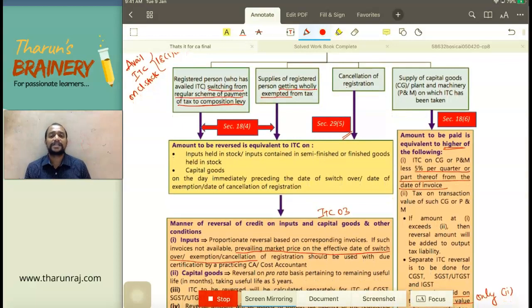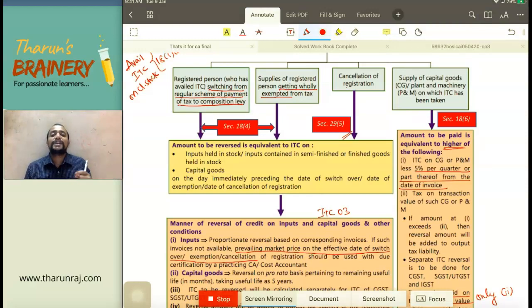When 18 subsection 6 is applicable, I have some capital goods on which ITC is available. That's very important. I have some capital goods on which ITC is available and I am transferring that capital goods. So supply of capital goods on which ITC is available. If there is supply of capital goods on which ITC is not available, this 18 subsection 6 is not applicable. So when 18 subsection 6 is applicable, there should be supply of capital goods, and on that capital goods ITC should have been availed.